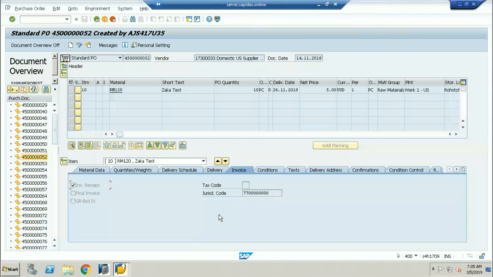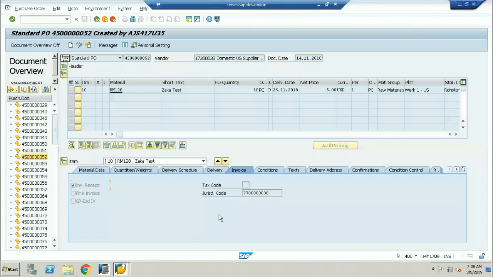Now here you can see the tab has come. This is exactly what I'm looking out for: Purchase order history. This is the new tab which has come here now. Why? Because if I click on this tab, I can see here the goods receipt was done. This is the document type for the goods receipt, which is called WE.